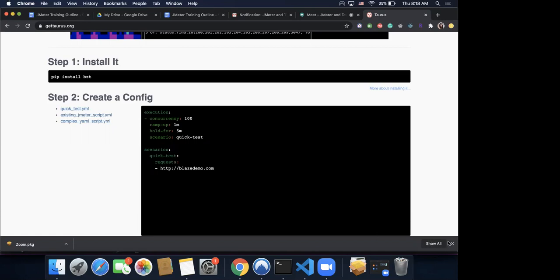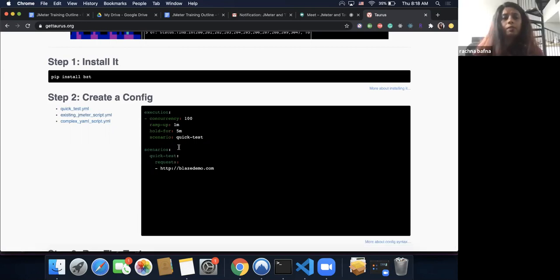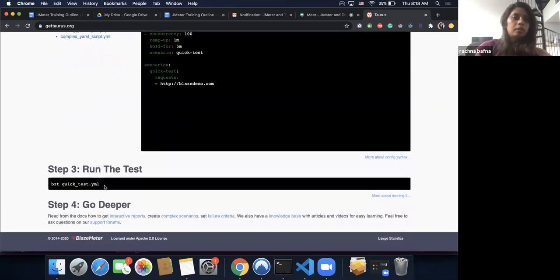Okay, thank you. And check if you guys have pop-up blockers. That could be the reason your files aren't installed. And right after that, run this test with bzt space quicktest.yaml.